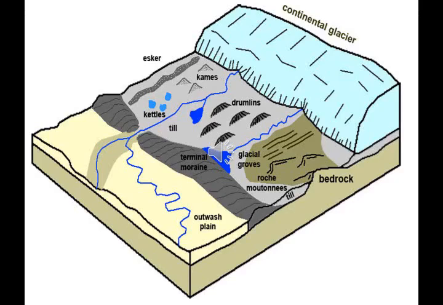Then what are the erosional landforms of a glacier? Cirque, arete, pyramidal peak, U-shaped valley, hanging valley, fjord. Then the depositional landforms of a glacier were moraine, drumlin, esker and outwash plain. We have discussed them in detail.